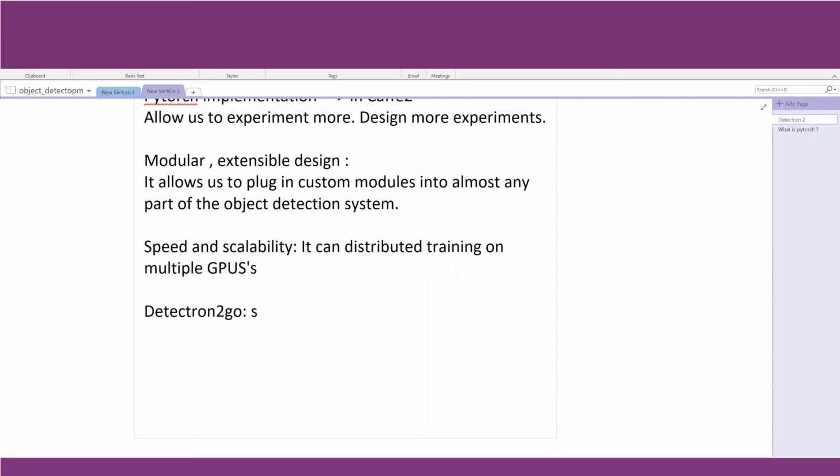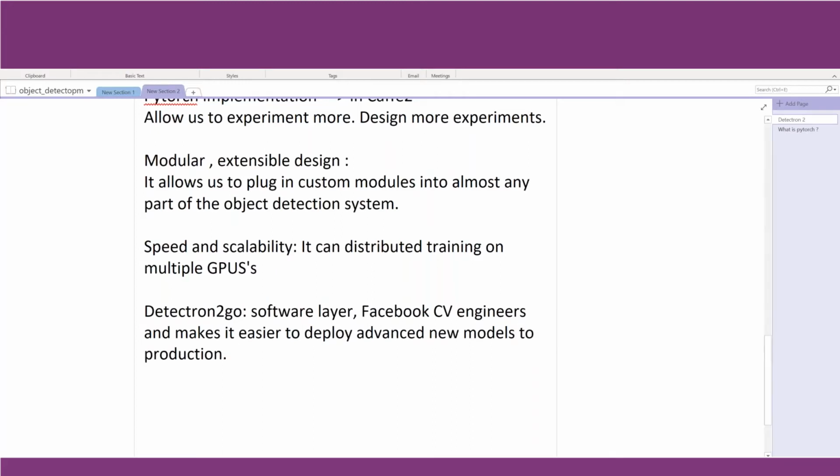So this is a software layer developed by Facebook CV engineers that makes it easier to deploy. Suppose you want to deploy new advanced models to production, Detectron 2 Go is that feature inbuilt, which makes it one more additional advantage over Detectron.